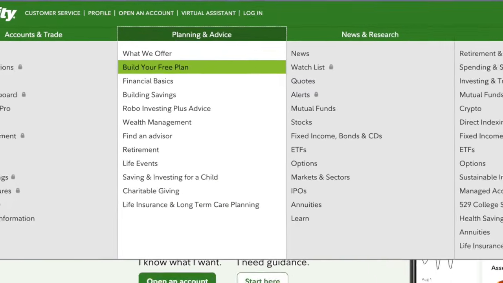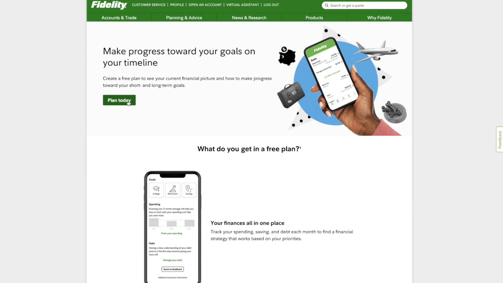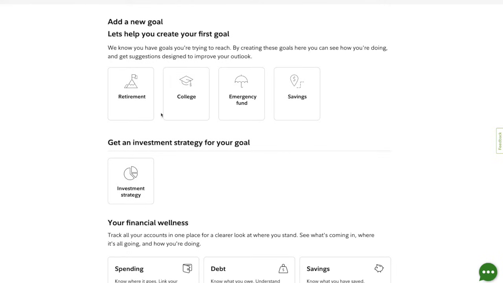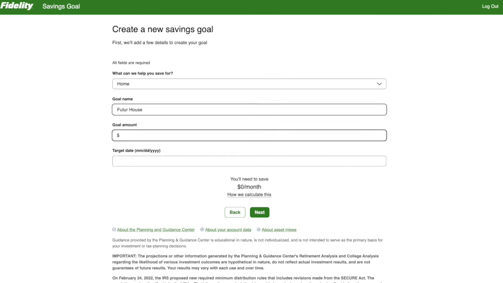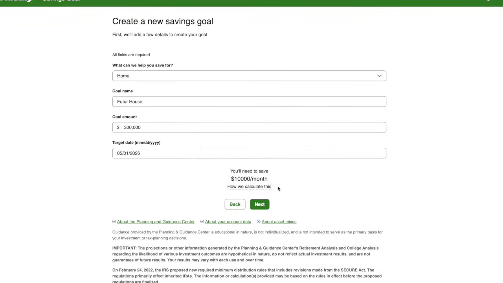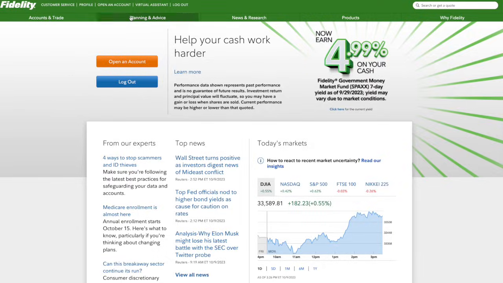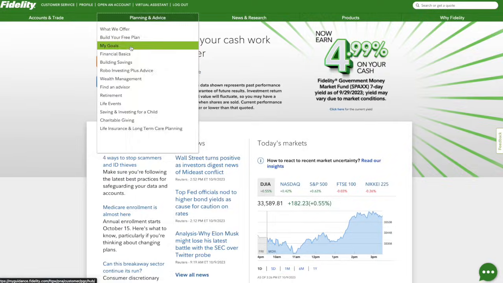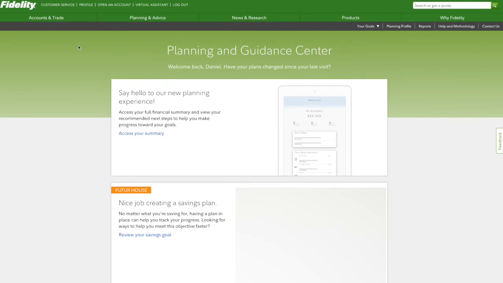Now, something else I've underrated about Fidelity that I'm going to start using is their planning section. In this section, you can build a free plan for specific goals you have for your future, like retirement, a home, college, or anything else you want to save for. And by doing this, you can input specific goals for yourself, and it will compute what it would take for you to actually achieve them. Besides that, you can get an investment strategy for your goal and also track all of your accounts in one place by utilizing their financial wellness features.